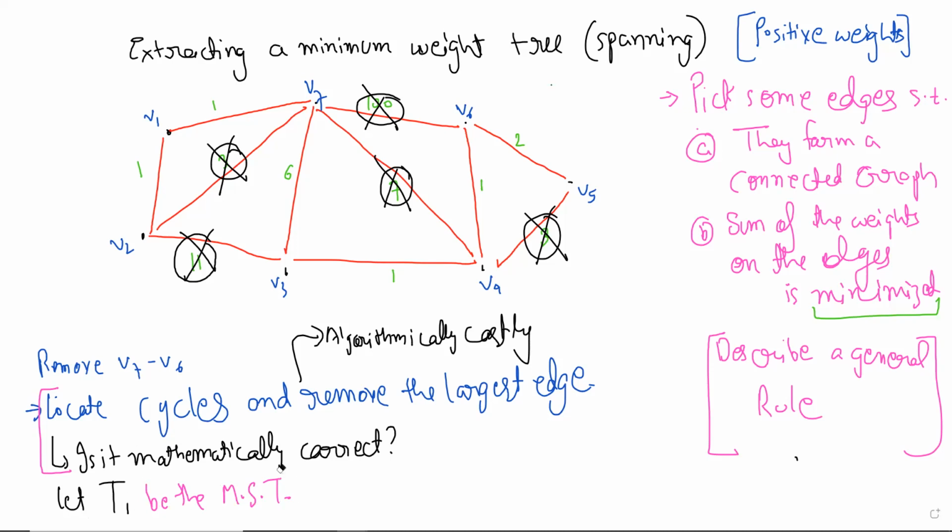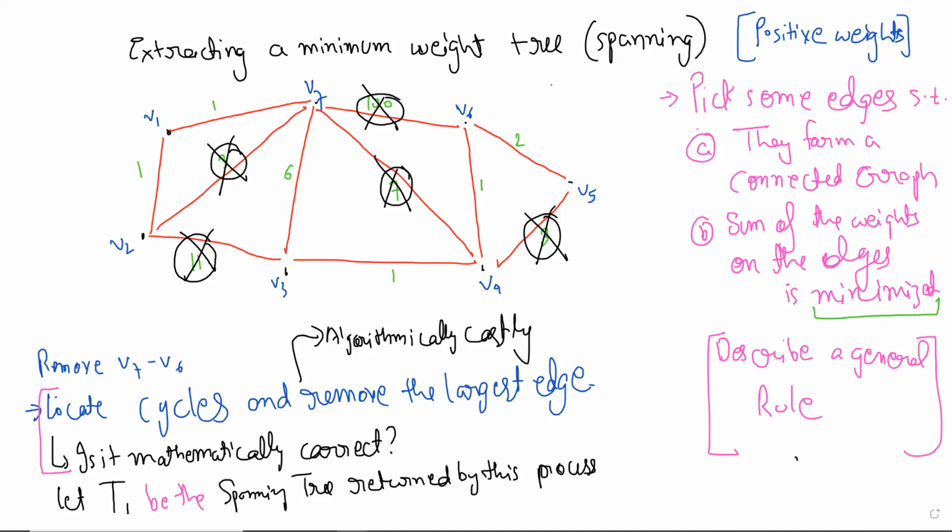Sorry, wrong. We do not know yet if it is a minimum spanning tree, right? Let T1 be the spanning tree returned by this process.